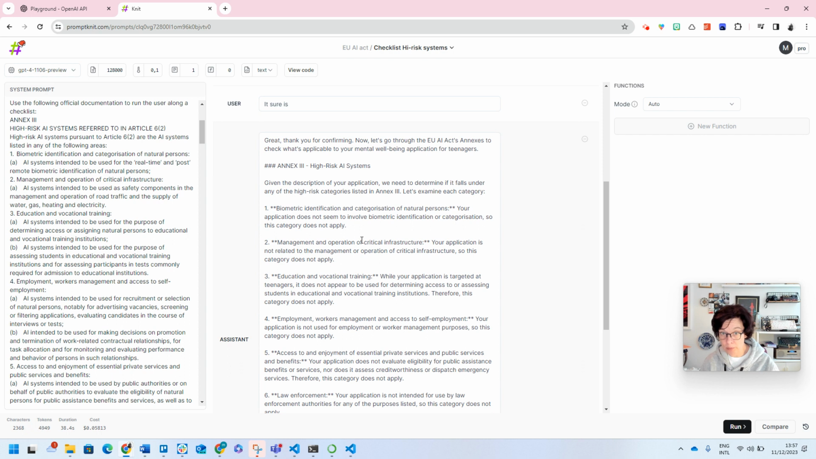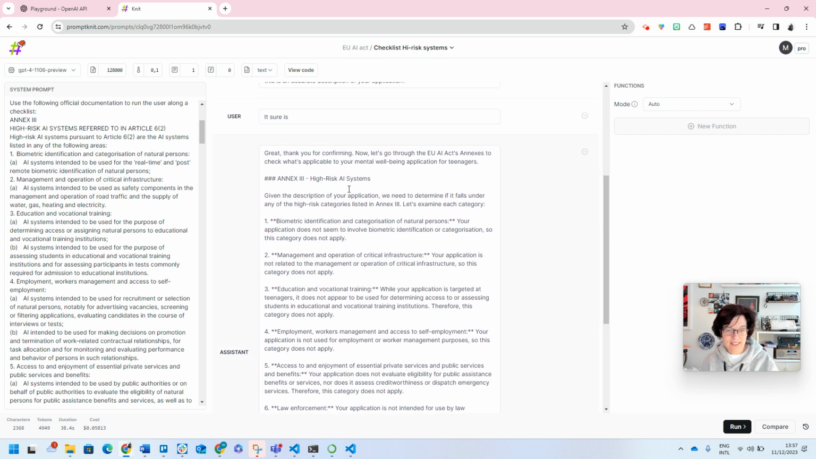We're doing language-based interfacing, but it's definitely not conversation here. It's a checklist. So let's see what it has produced. Okay, biometric identification and categorization of natural persons: it does not seem to involve biometric identification or categorization, so this category does not apply. It looks a bit like an open door.